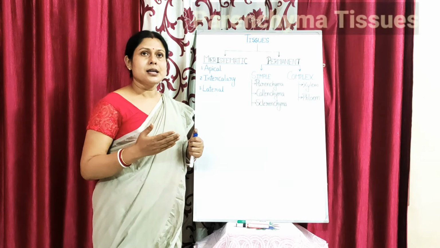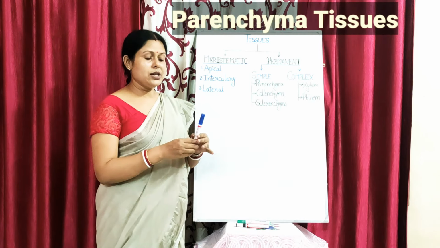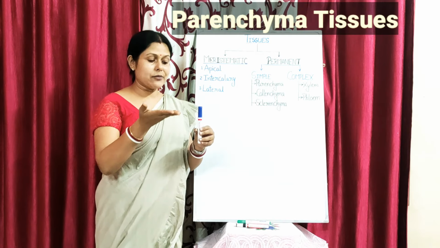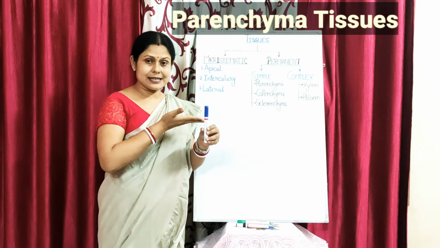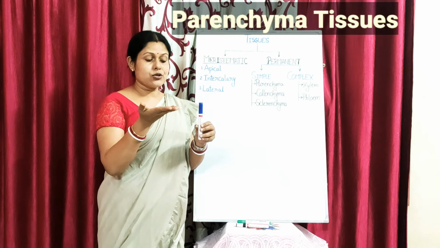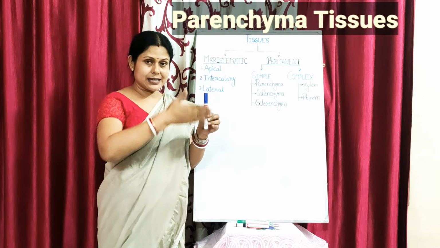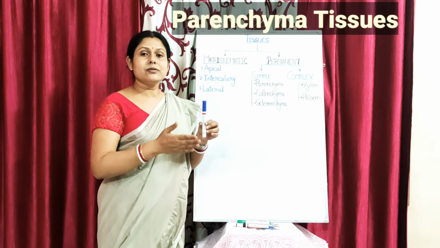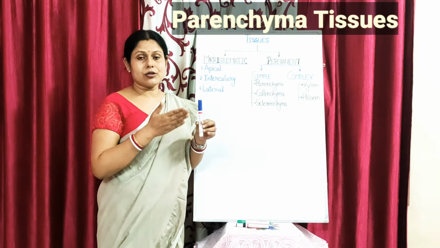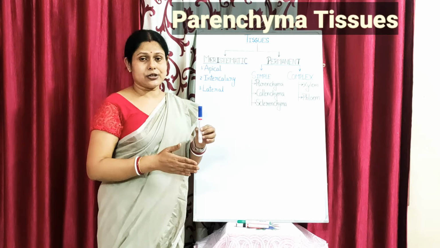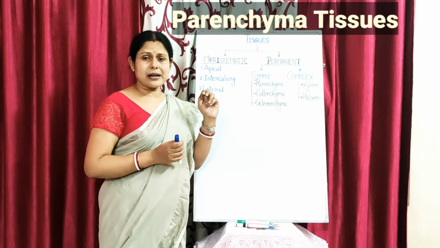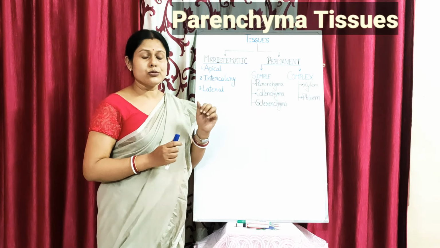Now, if you do a cross section, when we take any kind of stem or a root and slice it like this, it will be called your transverse section. When we slice it longitudinally, it will be called your LS, that is your longitudinal section or vertical section. So if we see these parenchyma cells under the microscope, how do they appear?